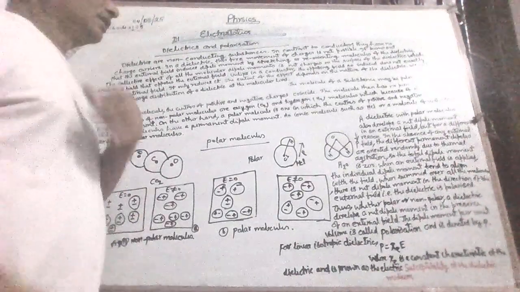Thus, dielectrics and polarization are related. In this way, polarization, the dipole moment per unit volume, P is equal to Xe times the electric field E.